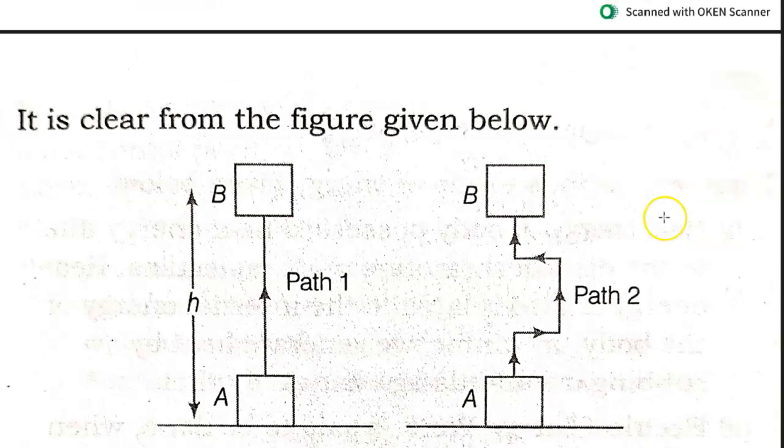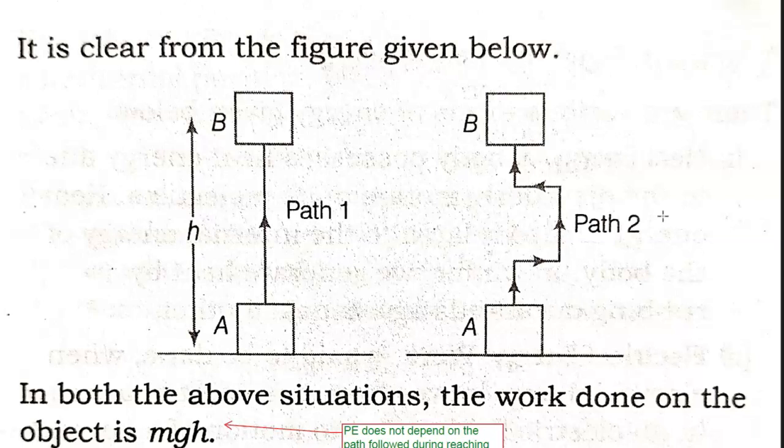If you look at the diagram given here, on the left hand side, an object is reaching a certain height h through a straight path. Let us call that path 1. And on the right hand side, an object is reaching the same height through another path, path 2, which is not a straight path. Since both of them are reaching the same height, the work done in both cases, or the energy possessed by the object in both cases, is going to be the same, that is mgh.